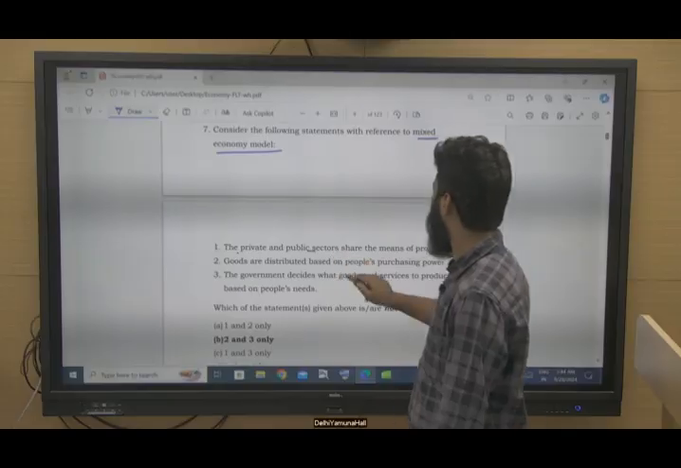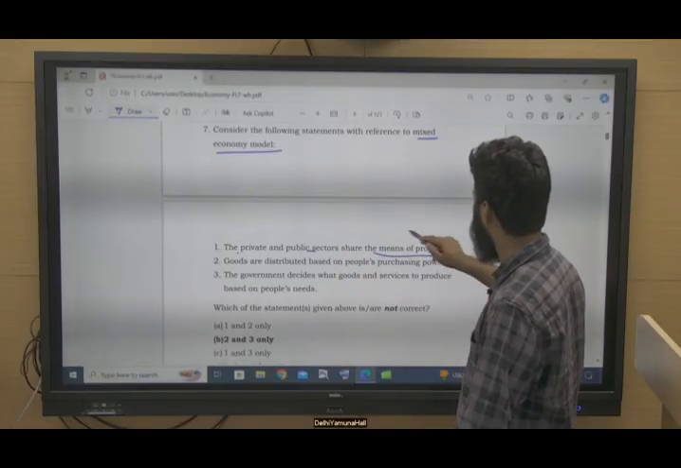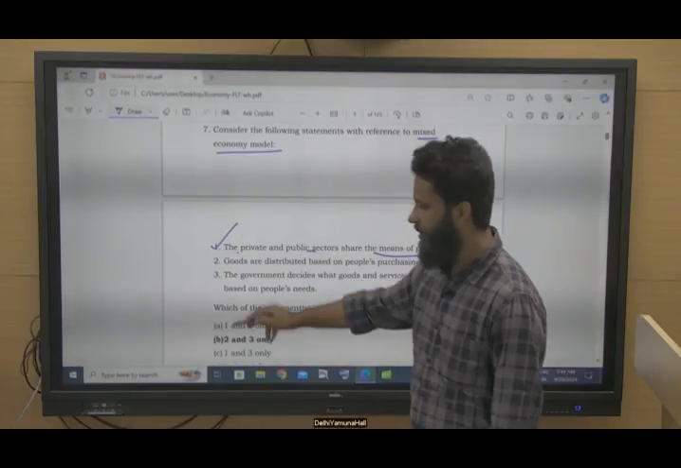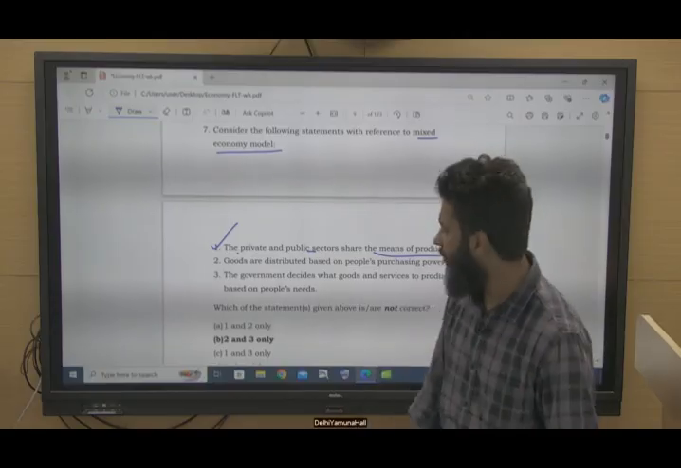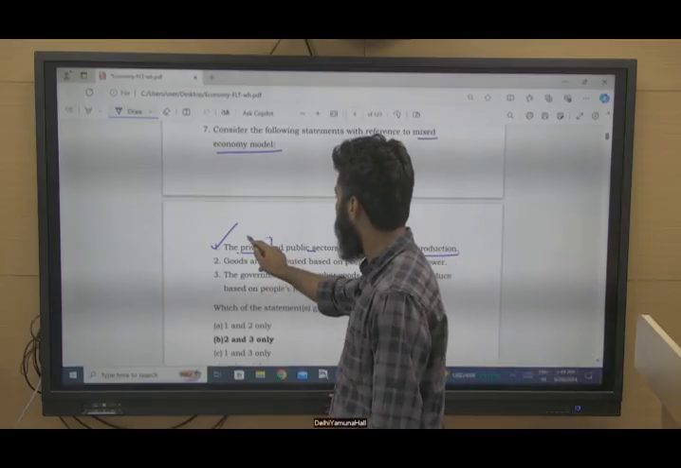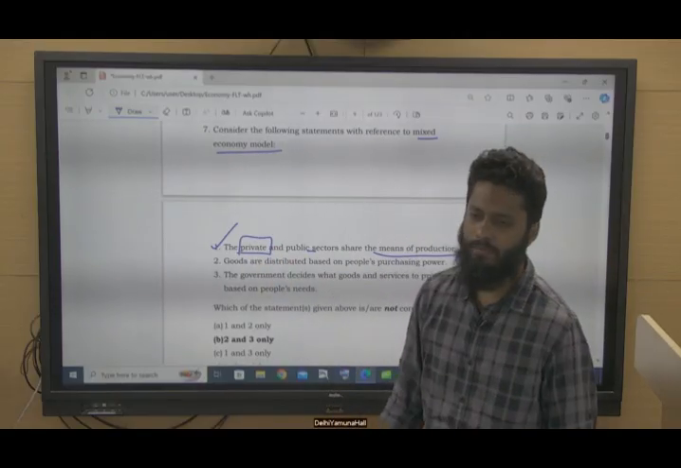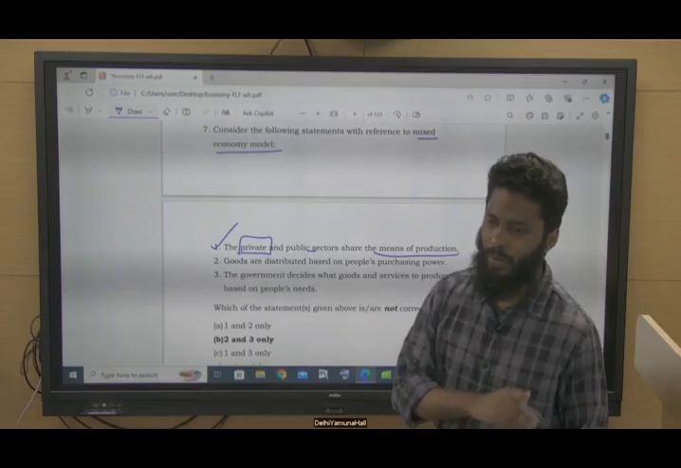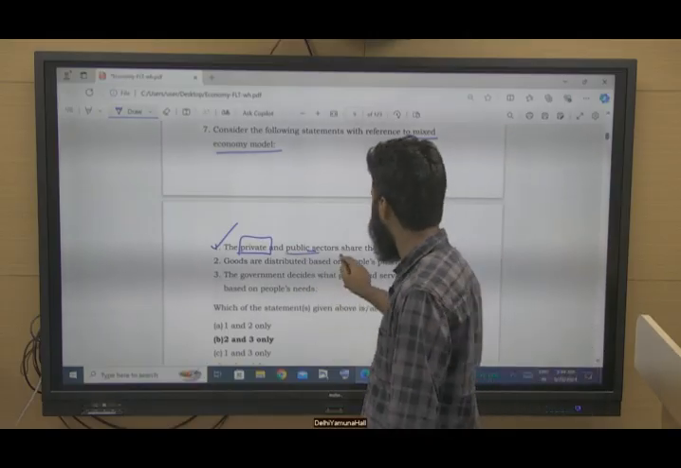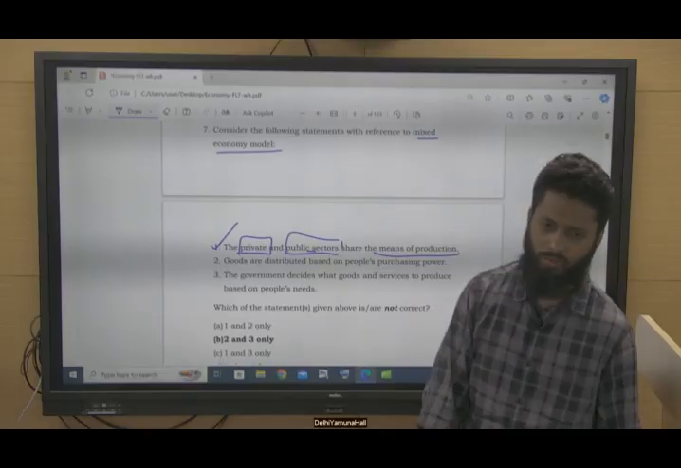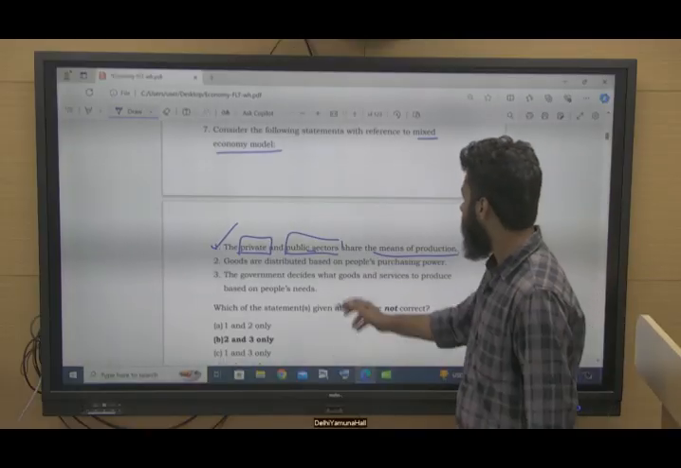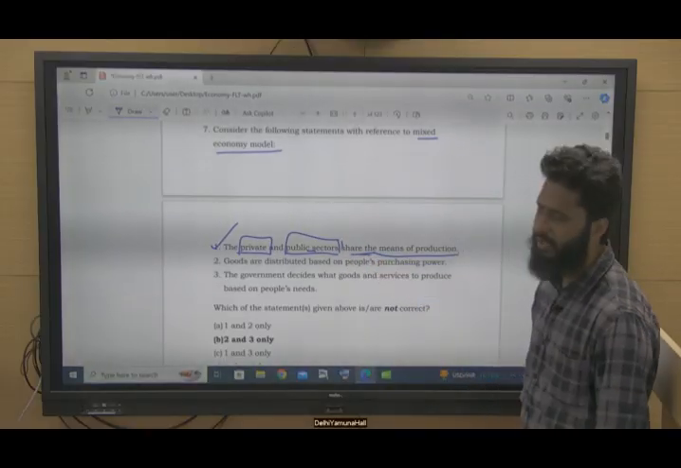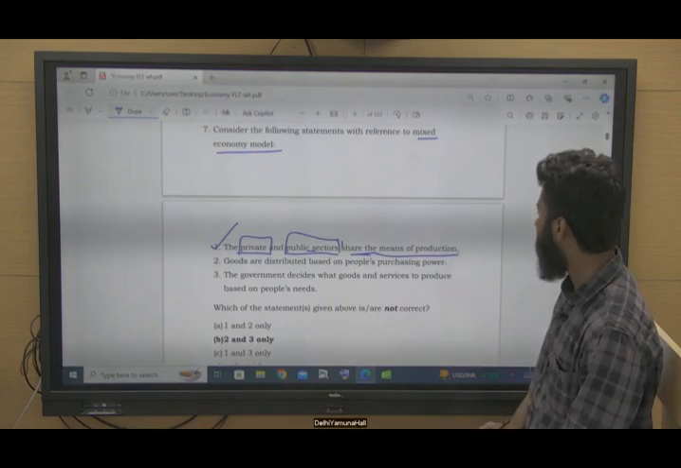The private and public sectors share the means of production. This is correct. They are sharing the means of production. Private means dominant, that is the feature of capitalist economy, and public sector is the feature of basically socialist economy, right? So they are sharing, meaning it is a mixed economy. So statement 1 is correct.